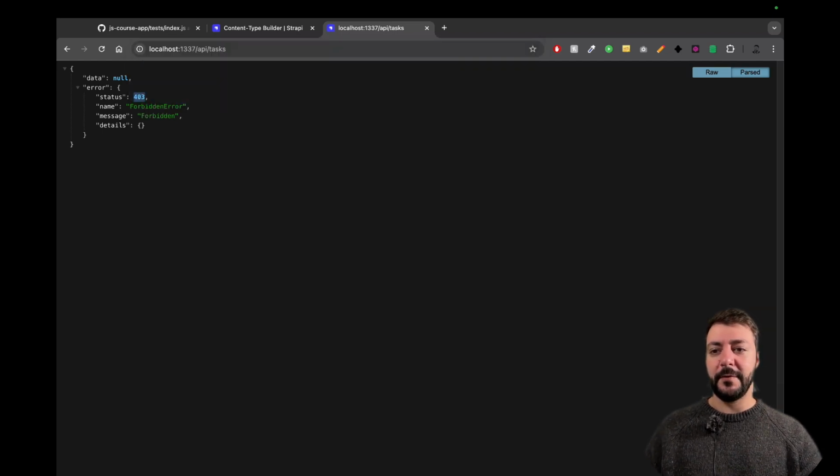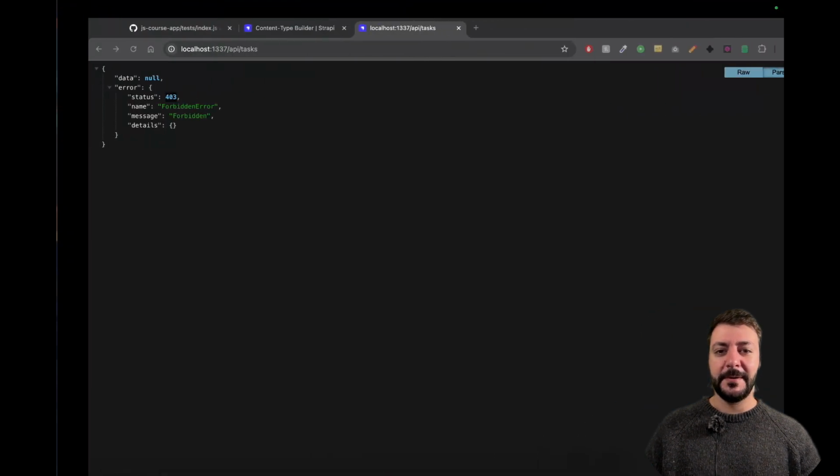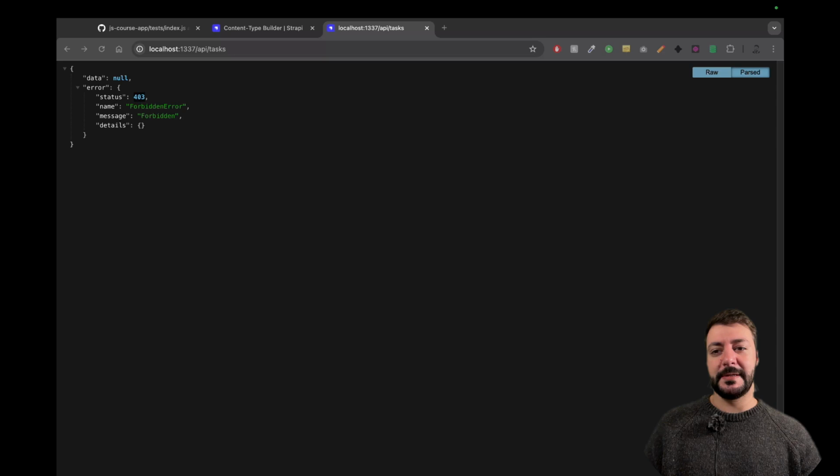Boom, we get a forbidden error, 403. Remember these codes. 404 means I haven't found anything. 403 means I've found something, but you're not allowed to see it. Now, how do we fix this?